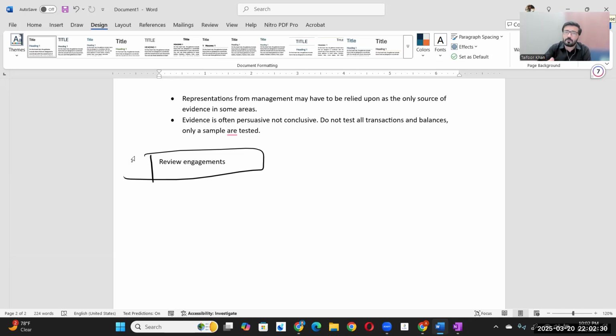Why do we get our accounts audited? There are multiple reasons. The first reason is statutory, a legal requirement. Why? Because a company is an independent legal person, and shareholders are separate persons. As per the law, if you have studied company law or corporate law, the company is a separate legal person and the owners are separate legal persons. The company is run and managed by the board of directors, who are a third party.